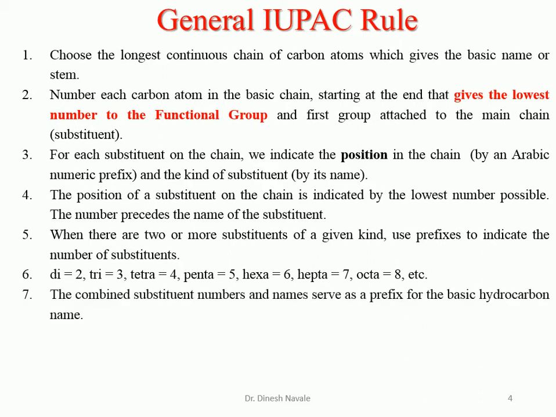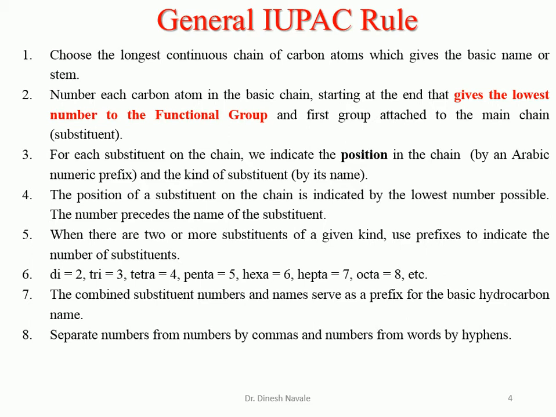The combined substituent numbers and names should be utilized for giving the nomenclature. Then, numbers are separated by commas. That means two numbers should be separated by a comma, and numbers and words should be separated by a hyphen. List the substituents present in alphabetical order. And the last rule is that words should be run together. That means there should not be any space between the words. They should be run together.